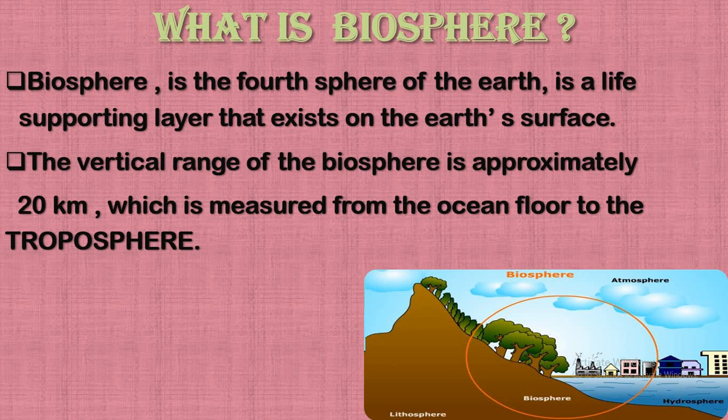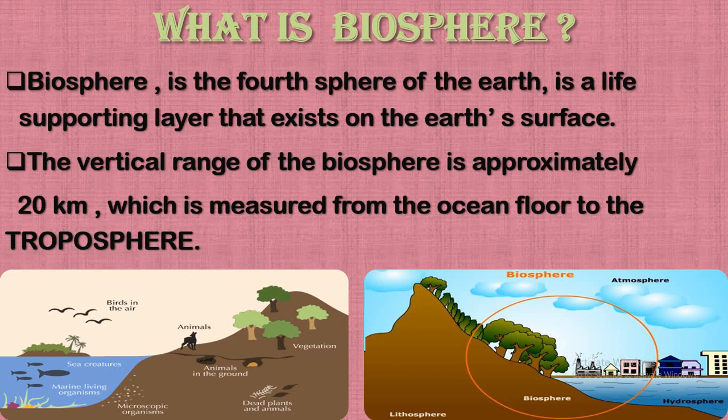You can see what we call the biosphere, and you can also recall the other spheres: lithosphere, atmosphere, hydrosphere, which we have known earlier.